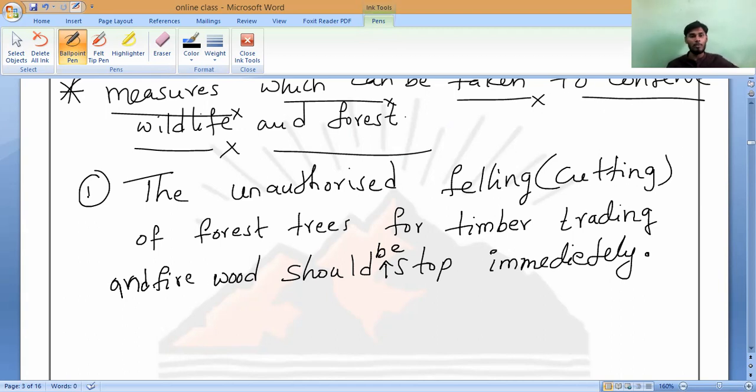A few times I will make grammar mistakes because I am not an English teacher, correct? I may have studied that much, but I may make some mistakes. So you have to correct it. We are doing both. Is it yes or no? We have a purpose of both timber trading and firewood. Is it correct or not?